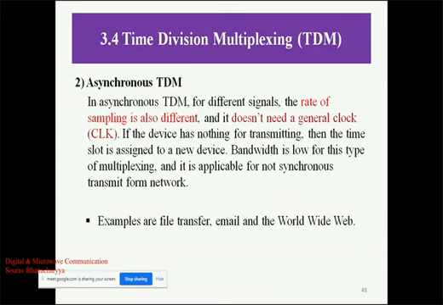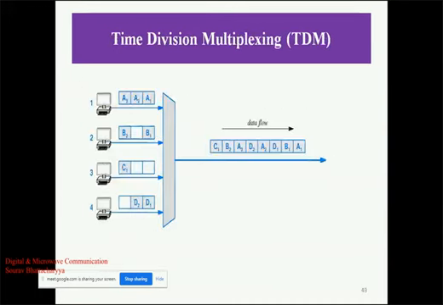In asynchronous TDM, we don't need a general clock pulse. If any channel or any of the symbols has no information, then we keep the channel with the next successive symbols. So here first we see A1, B1, then there would be a blank space, but in the total bit pattern there is no blank space.